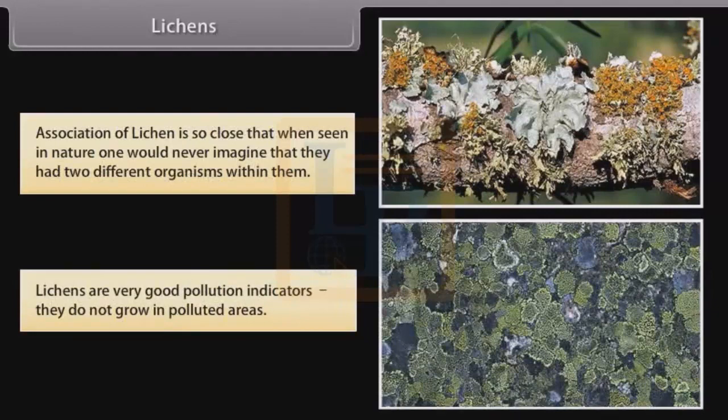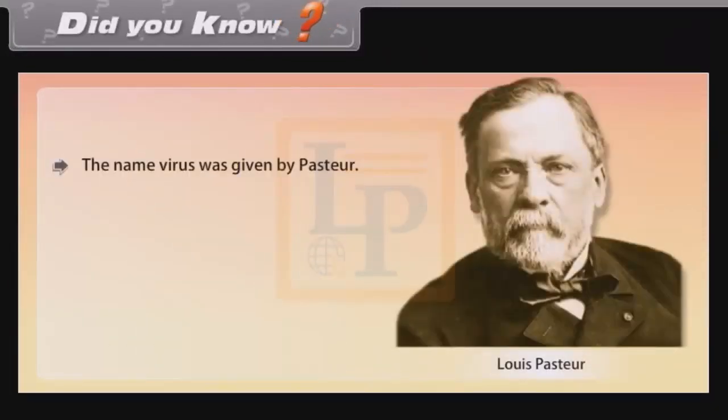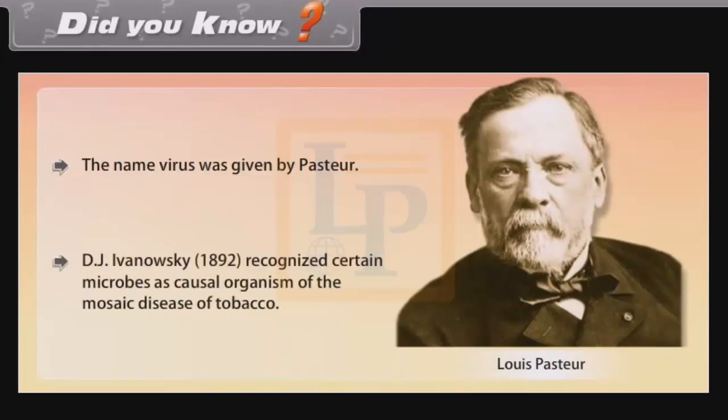They do not grow in polluted areas. Did you know? The name virus was given by Pasteur. D.J. Ivanovsky, in 1892, recognized certain microbes as the causal organism of the mosaic disease of tobacco.